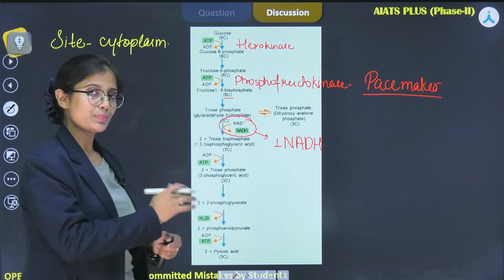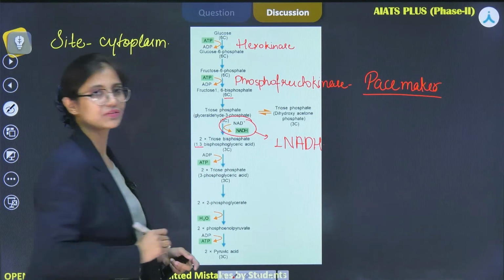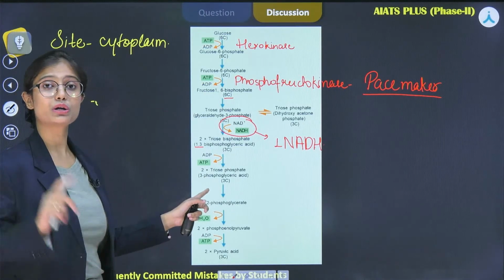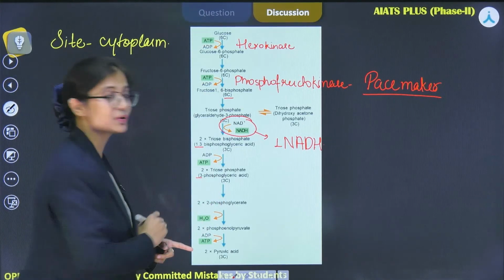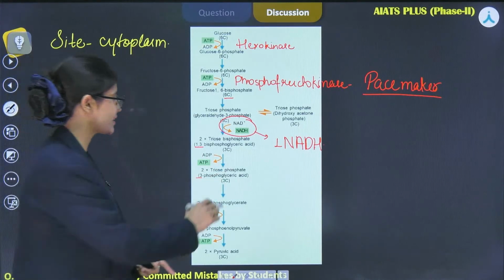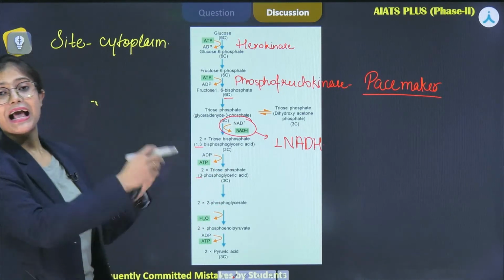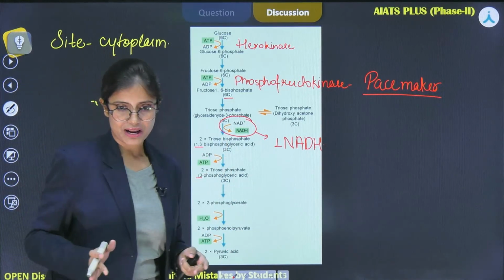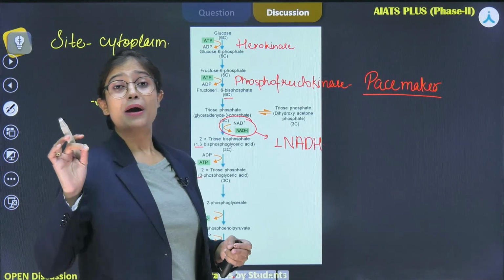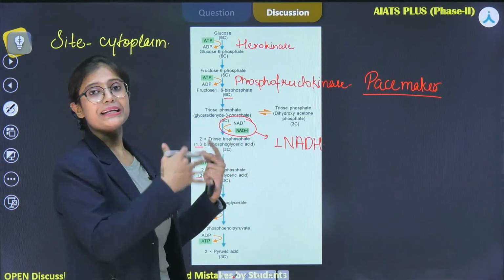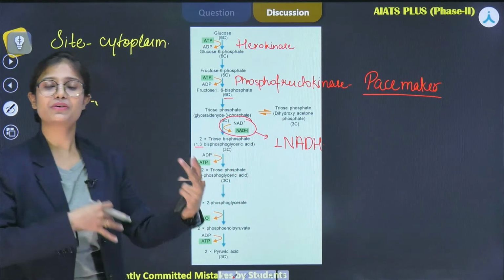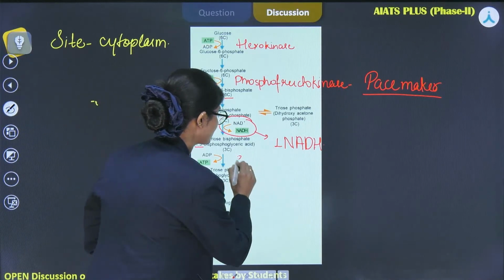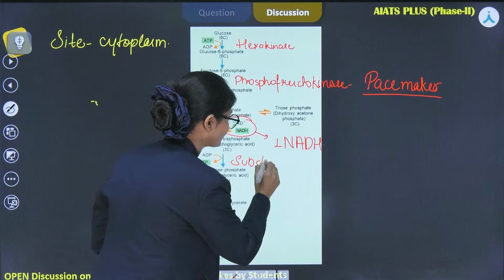As you can see in the compound itself, here there are 2 phosphates, one at the first position and one at the third position. In the next compound, as we can see, it has only 1 phosphate, that is only at the 3rd position. What happened to the phosphate at the first position? It is utilized by ADP and helps in the formation of ATP. That's why it is known as substrate level phosphorylation, that means formation of ATP from the substrate metabolite itself. Whatever the substrate was, it donated its own phosphate for the formation of ATP. So that's why it is known as substrate level phosphorylation.